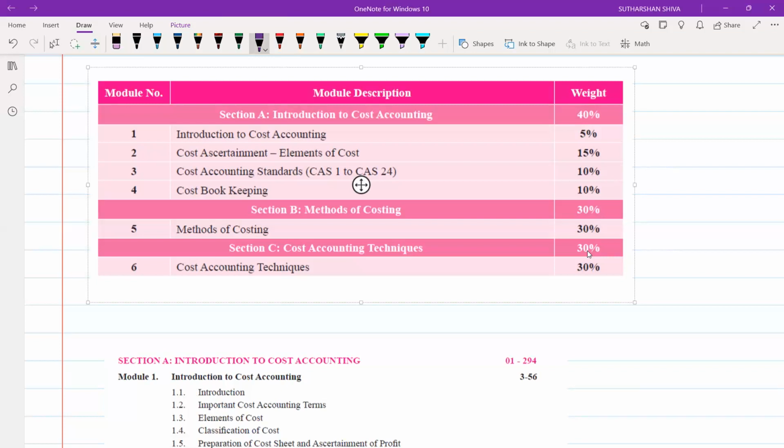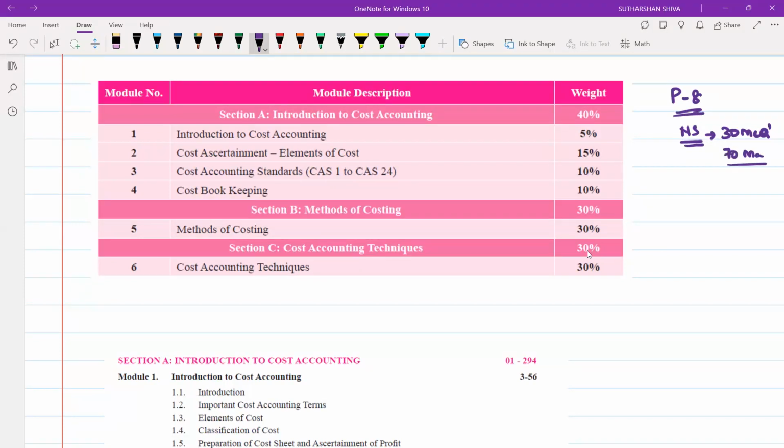Now, this costing paper, we know, is your paper number 8 for both the old syllabus as well as the new syllabus. Correct. As far as the new syllabus is concerned, you are going to get 30 marks as MCQ, which is a new thing, and the remaining 70 marks you are going to write in your papers. So total 100 marks. In this, how we can plan it, not based on the weightage. Actually, your paper is going to be 128 marks to 130 marks in total weightage. Based on this, the proportion will come.